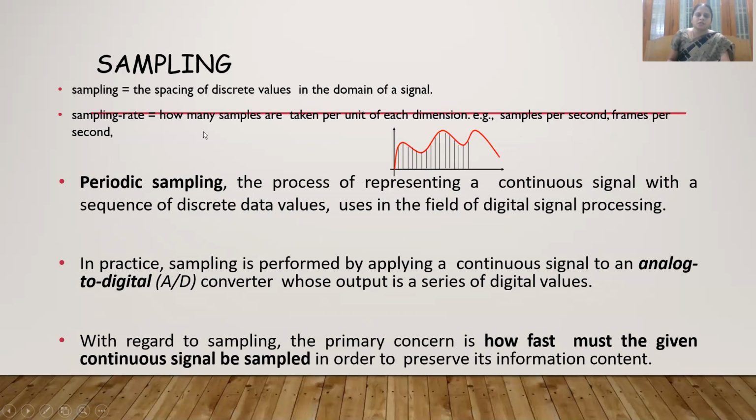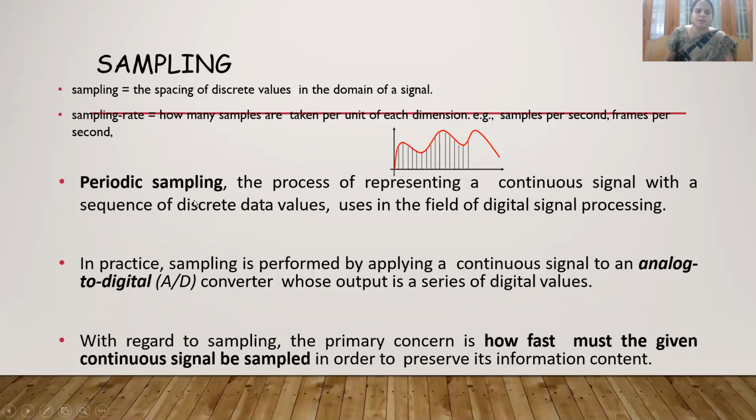Next, coming to sampling. Sampling is nothing but spacing of discrete values in the domain of a signal. That is, we are going to slice the signal with respect to the x-axis. From the graph, you can clearly understand that this red line represents the continuous domain, and here we are slicing the red signal with respect to the time axis, that is, the x-axis. Sampling rate is how many samples are taken per unit of each dimension, that is, samples per second.